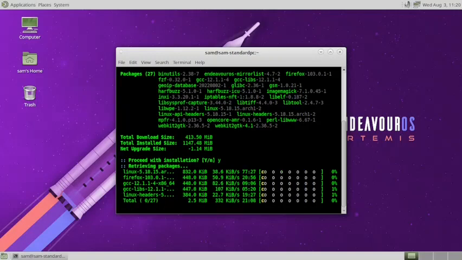This way you will get the feel of the latest and greatest packages available for the different desktops. So the desktop experience will be fresh.